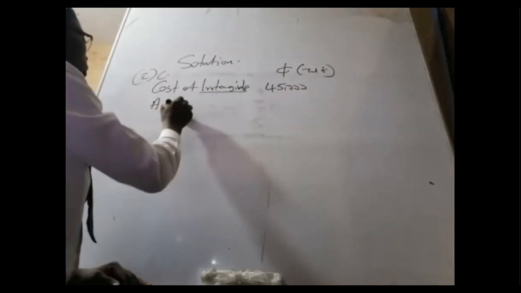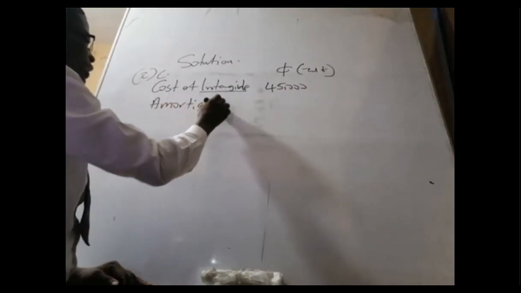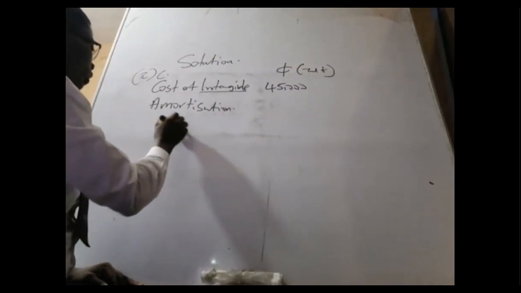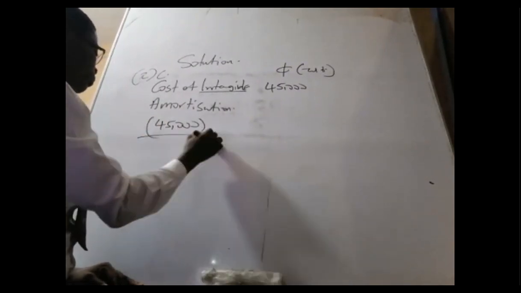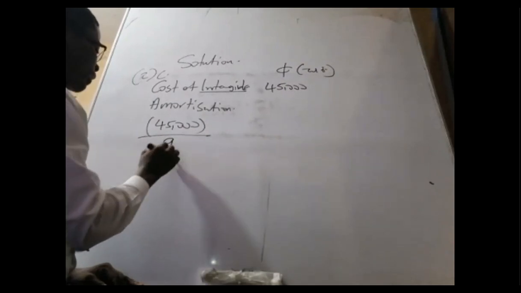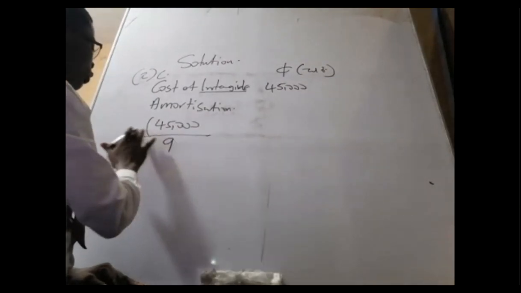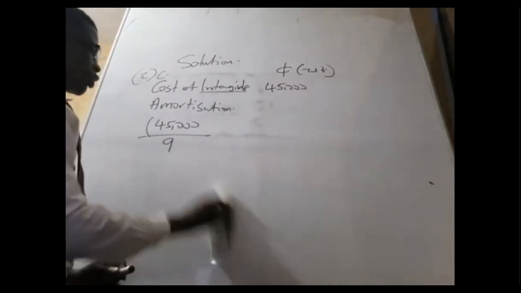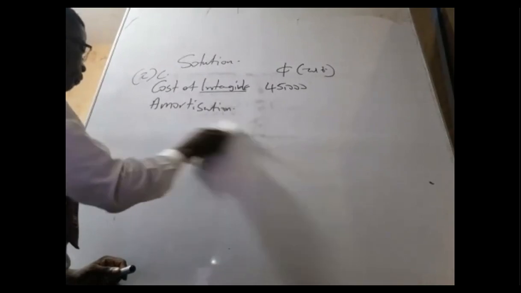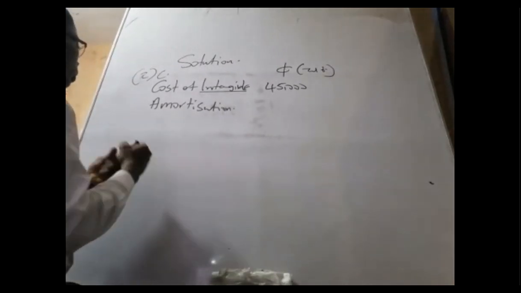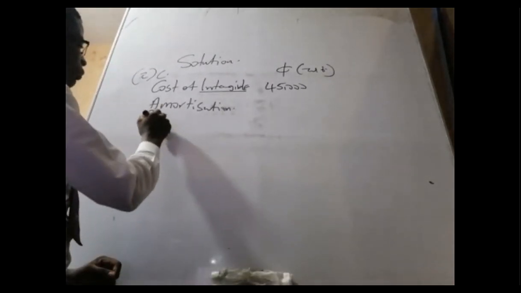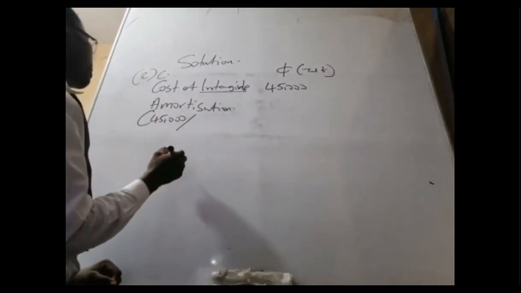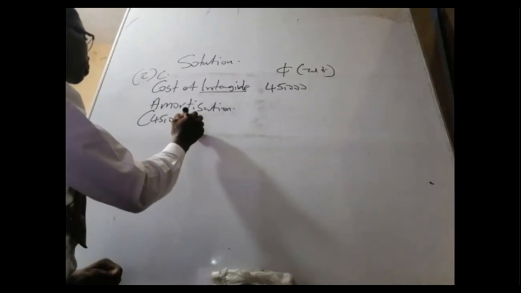Okay. So amortization is nothing but the same as depreciation. So 45,000 divided by what? Divided by 9 years. That is amortization. I'm not done with the entire question though, but I'm doing what I can do best.